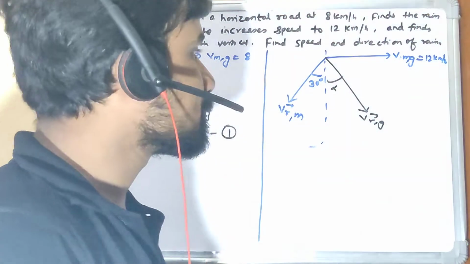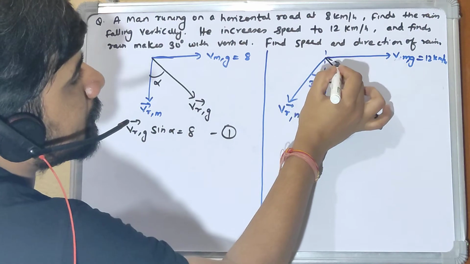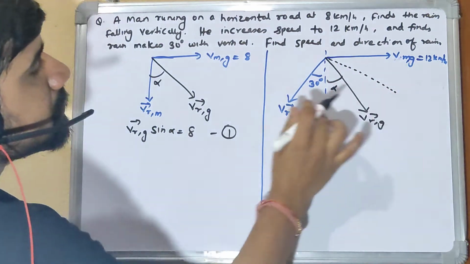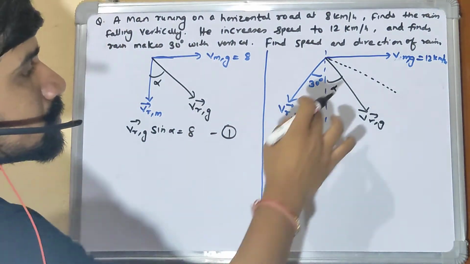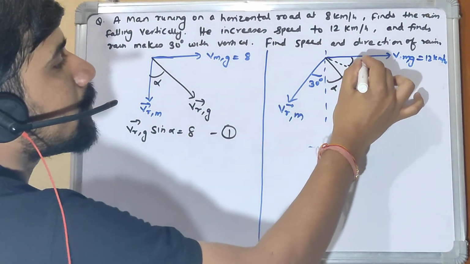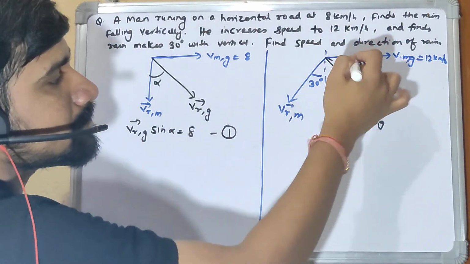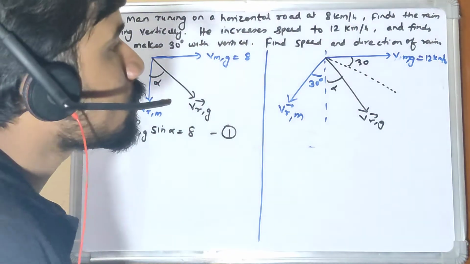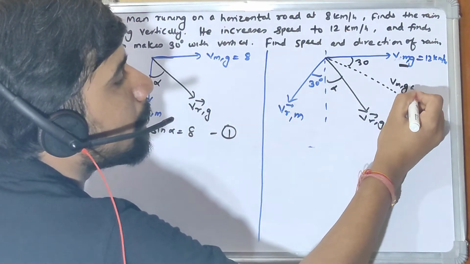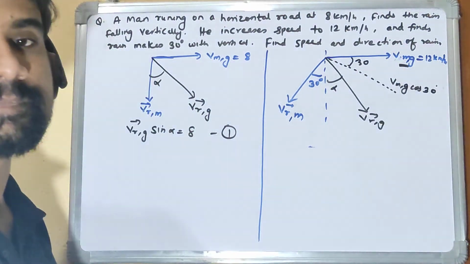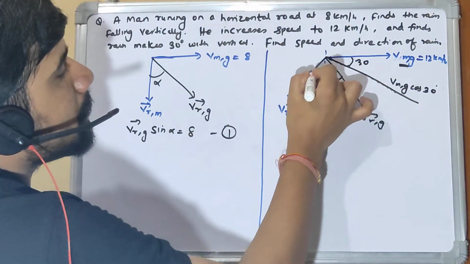Let's say there is a vector here which is orthogonal to VRM. So this is 90, this will become 30. Overall, this is 90 plus 30, 120. And since this is orthogonal to this VRM, this is 90 and this becomes 30, right? So component of this VMG on this will be what? VMG cos 30, right?